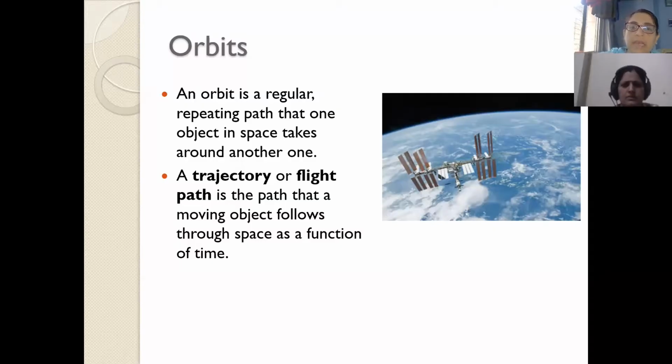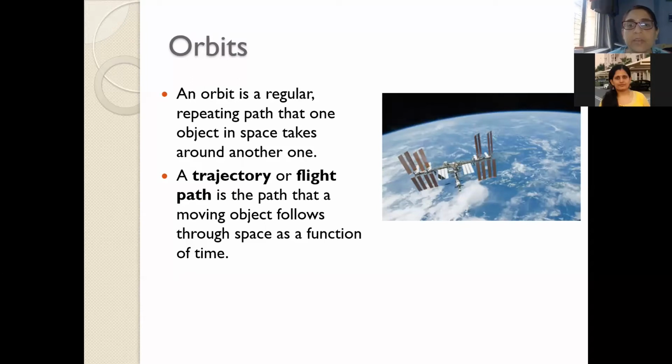So in the last class, we started with the orbits. We defined the orbit. Orbit is a path for a satellite in space which is defined by the balancing of the forces. The two forces acting on a satellite are the gravitational pull and the push that the satellite experiences due to its revolution in the orbit with a high velocity.